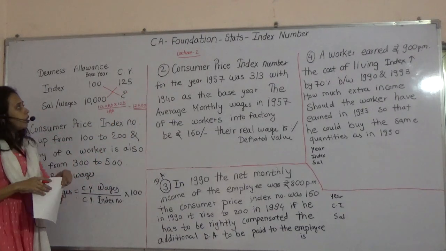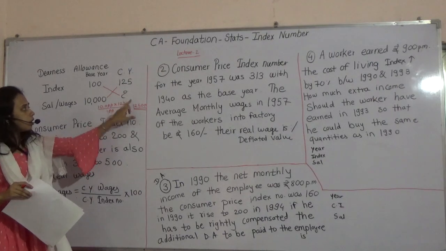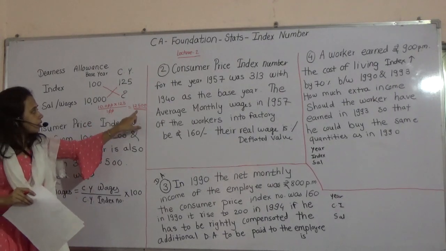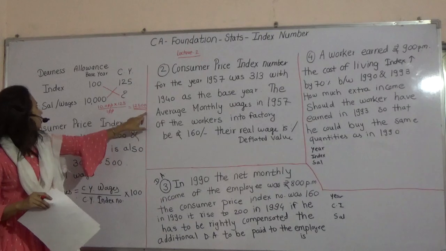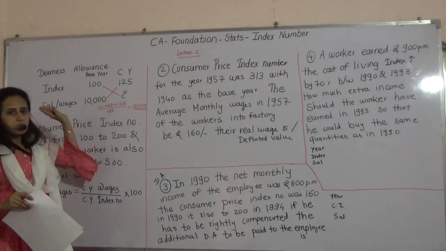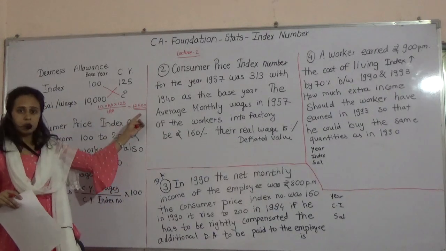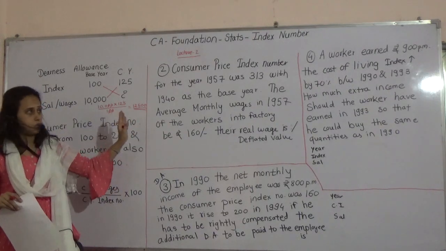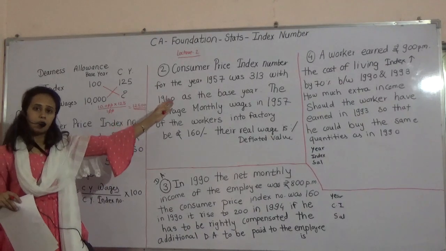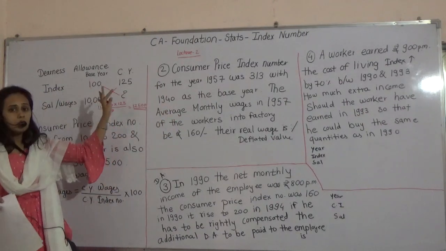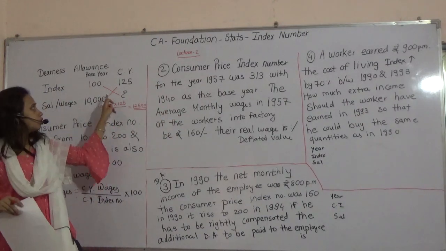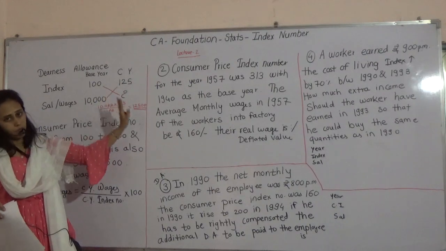It means that the person should get current year salary as 12,500. They may ask you whatever the current year salary they are paying, whatever the difference is there, that is called dearness allowance. Based on this we will discuss the problem. I am just giving you how to solve these problems. You have to do cross multiplication, remember this.